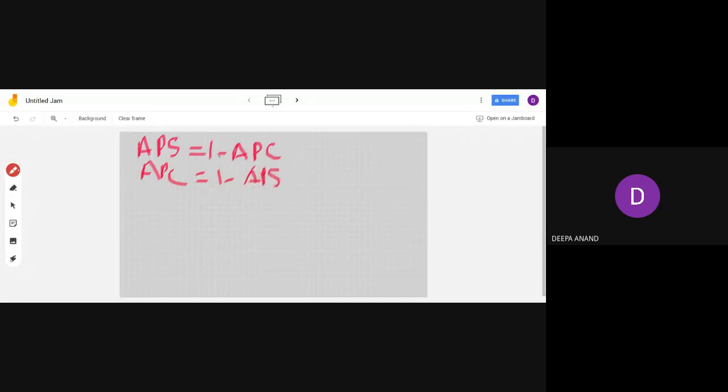What is the reason? 1 is the total income. If you deduct from the total income what you consume, you will get the saving. If you deduct what you save, you will get the consumption. Are these two equations clear? Yes, ma'am. APS is equal to 1 minus APC and APC is equal to 1 minus APS.